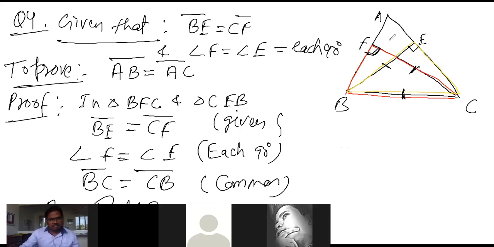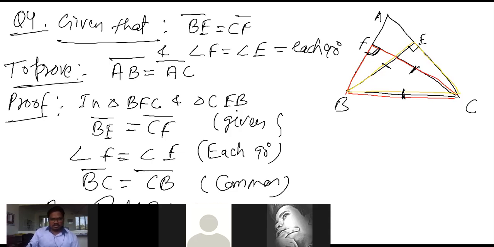Otherwise, we could directly prove AB is equal to AC by taking triangles ABE and ACF. But here the question told us to use RHS, so we first use RHS, then we move further.